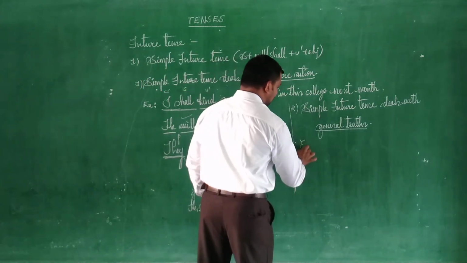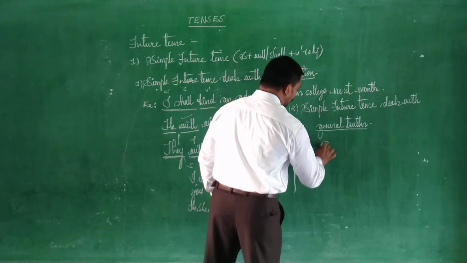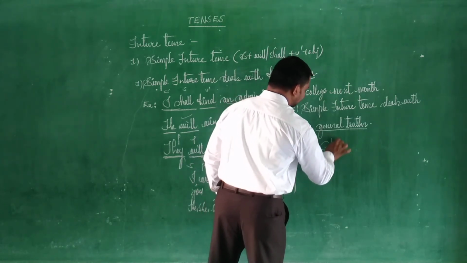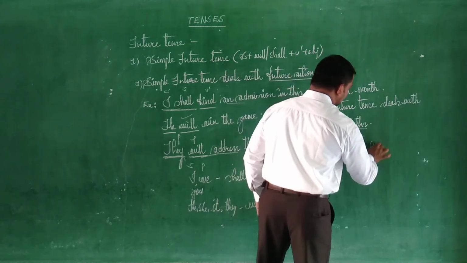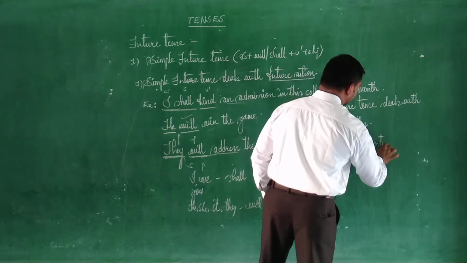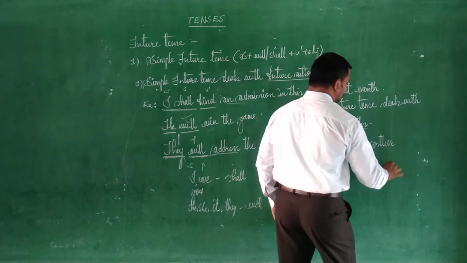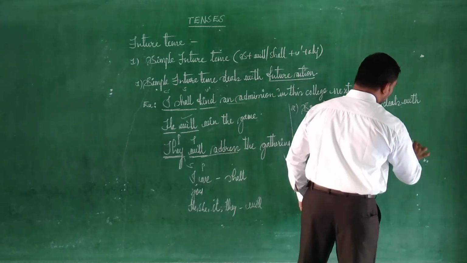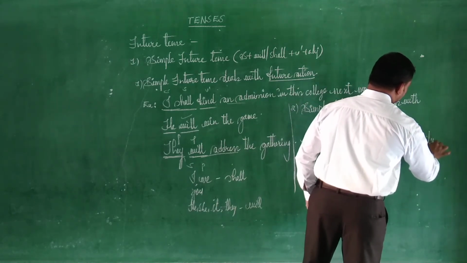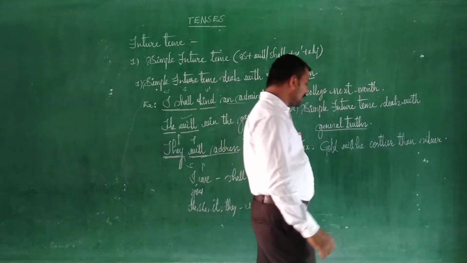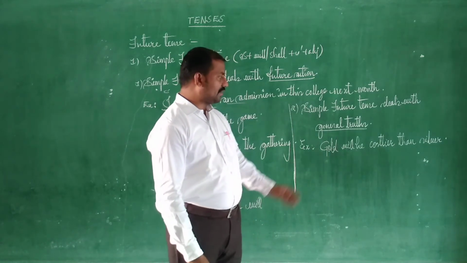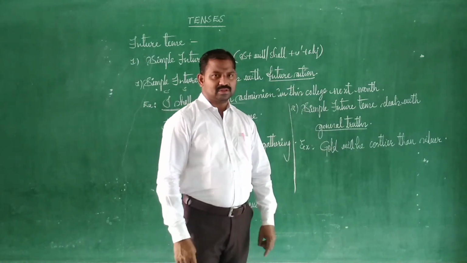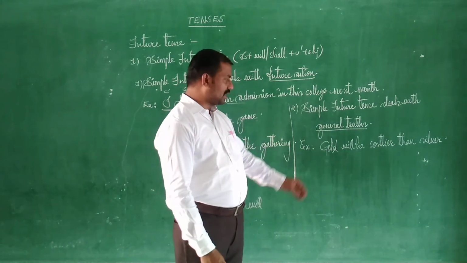Now here, for example, you see: gold will be costlier than silver. If you see the example, gold is generally costlier when you compare it with silver. Silver is one metal and gold is another metal.